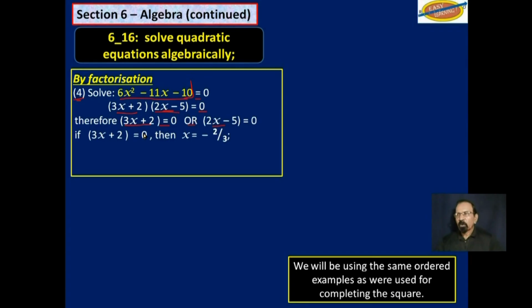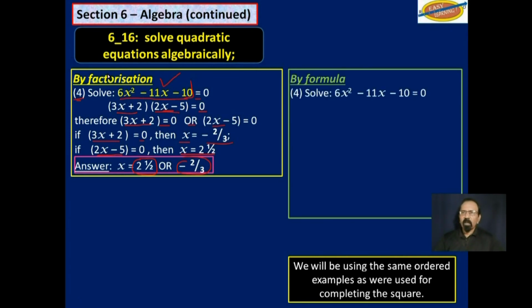When 3x plus 2 is equal to 0, then x is equal to negative 2/3. And if 2x minus 5 is equal to 0, then x is equal to 2.5. So the answer we get here from factorization is that x is 2.5, or negative 2/3. That is by factorization. All right, let's look at by formula.